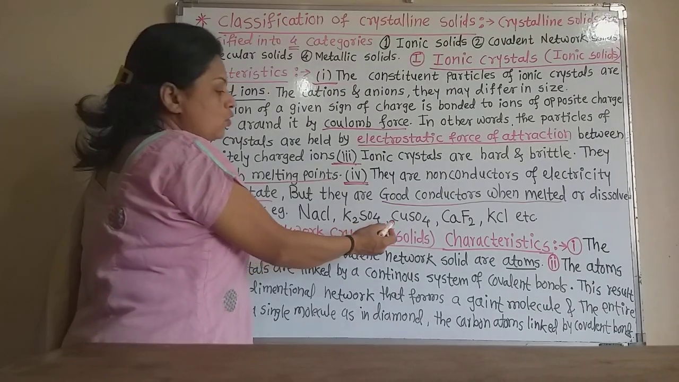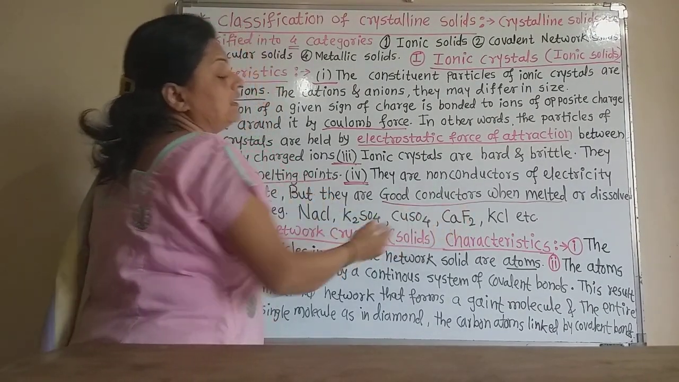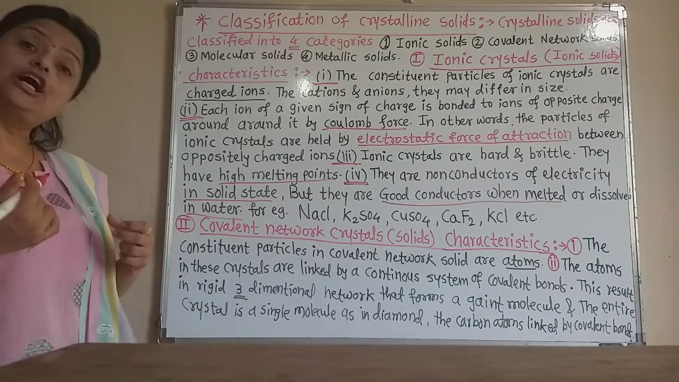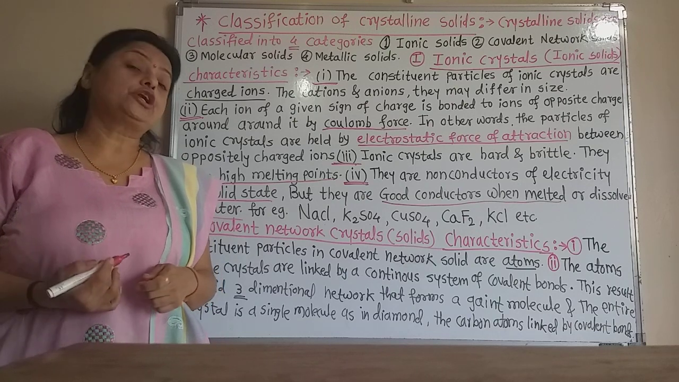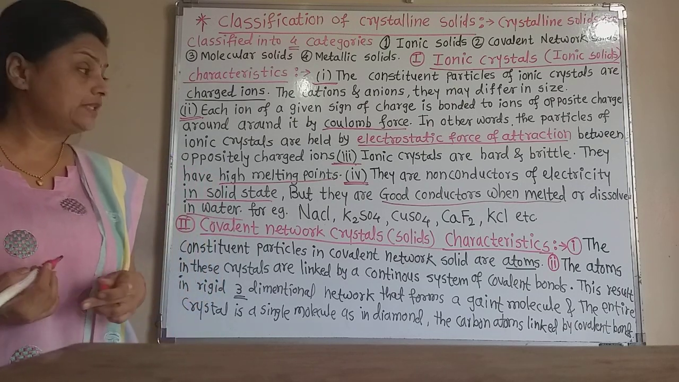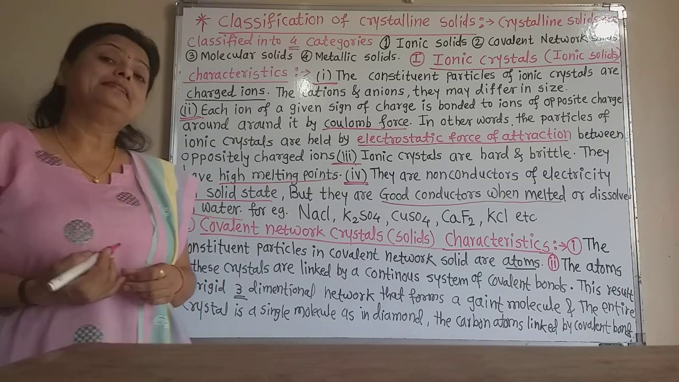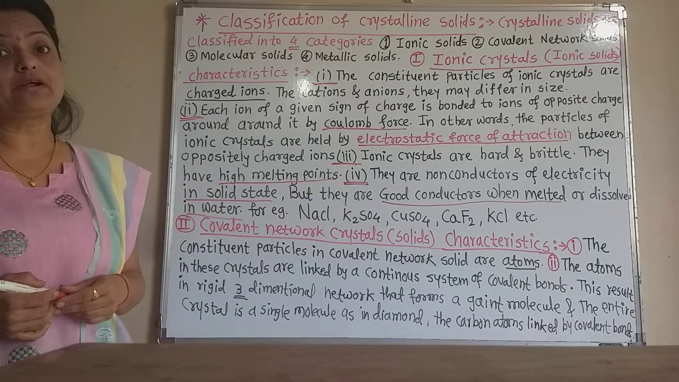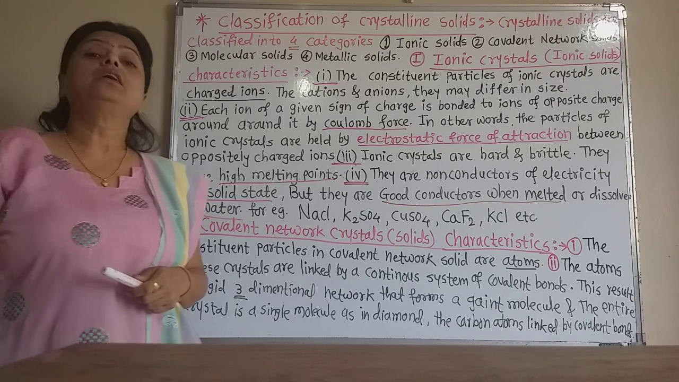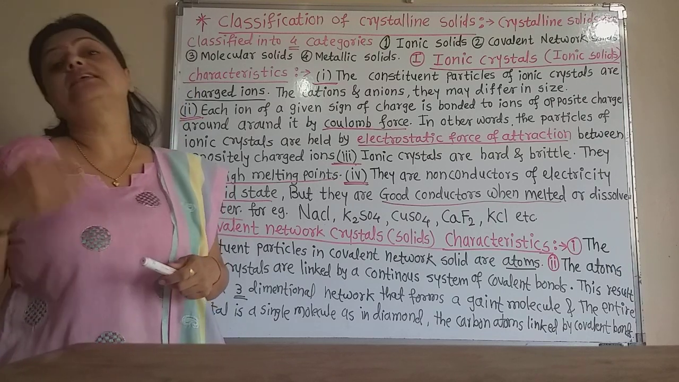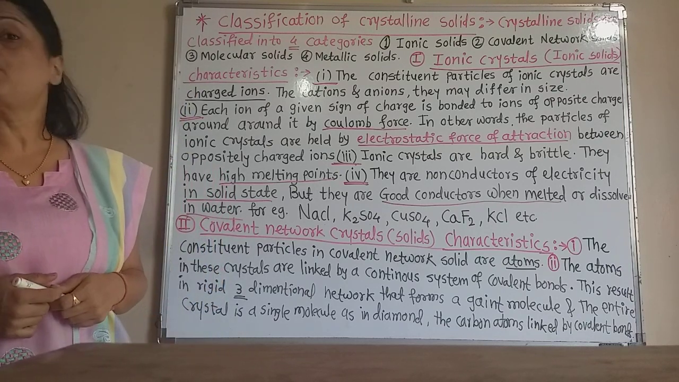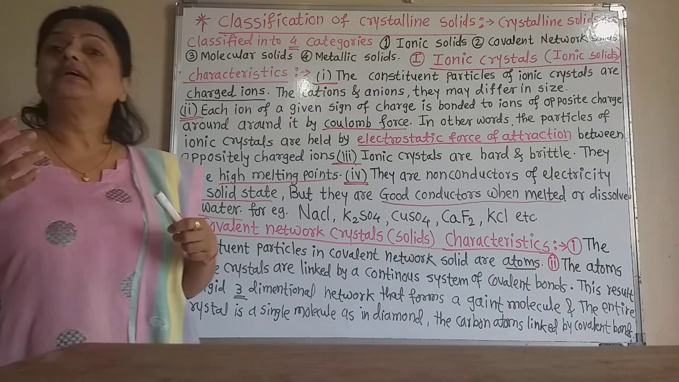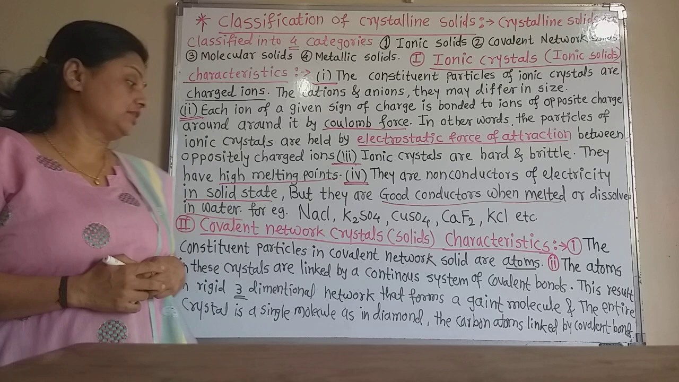The examples of the ionic crystals are sodium chloride, potassium sulfate, copper sulfate, calcium chloride, potassium chloride, etc. These are the ionic crystals. They also have water of crystallization. We know that copper sulfate has 5 molecules of water of crystallization, and ferrous sulfate has 7 molecules of water of crystallization. That is why they also have a crystal like nature.